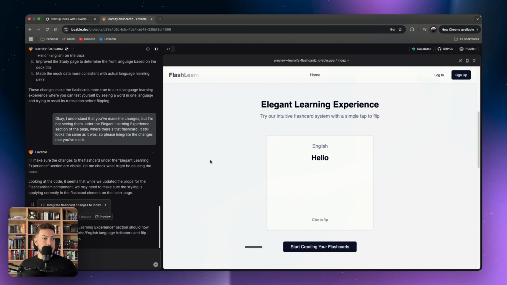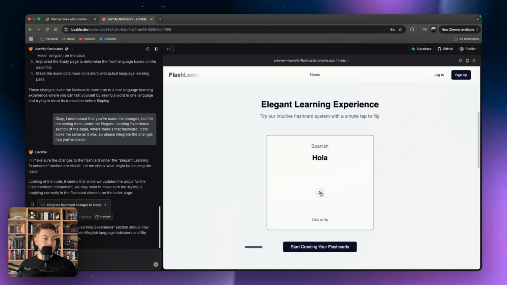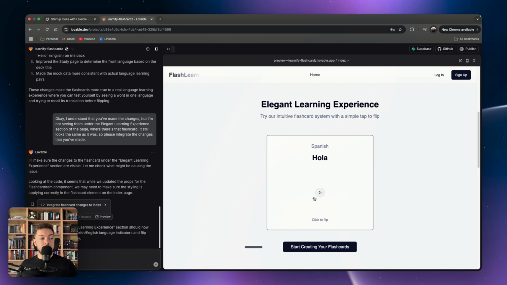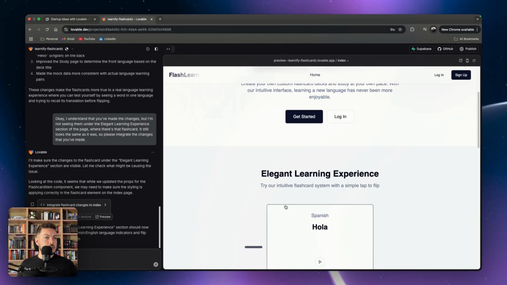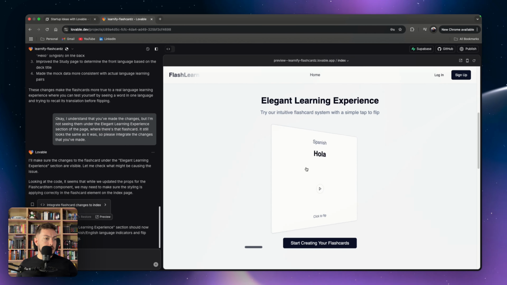Okay, so it's actually updated now. So if we say English is hello, click to flip, Spanish is hola, and I think it will actually give us the audio. Well, it's supposed to. But that's actually pretty cool in terms of pronunciation. I didn't actually even think of that. Lovable did. And it's also just changed the color grading here from that blue to black. 43 minutes, and at least this is working how it should.